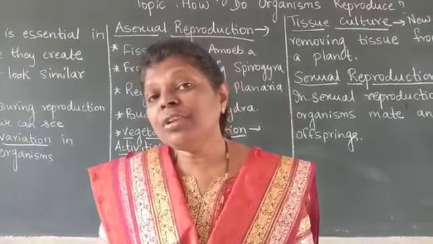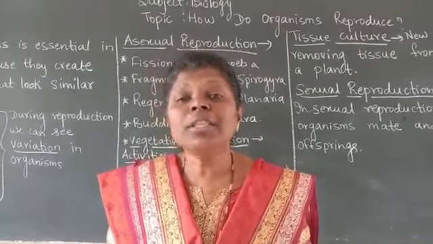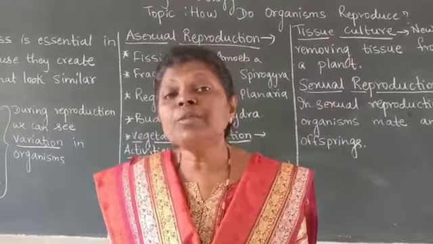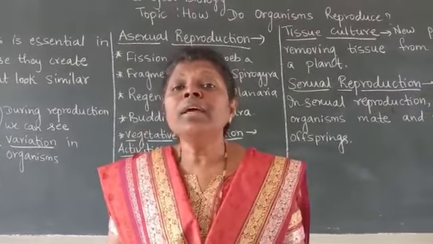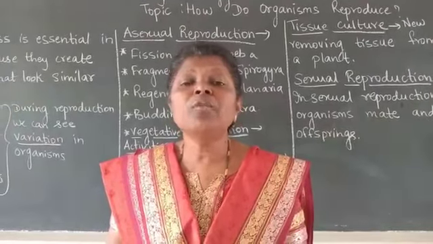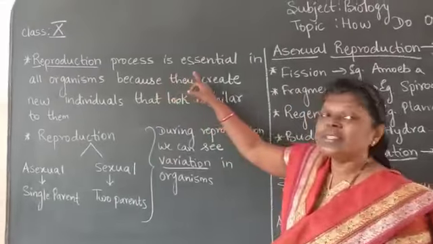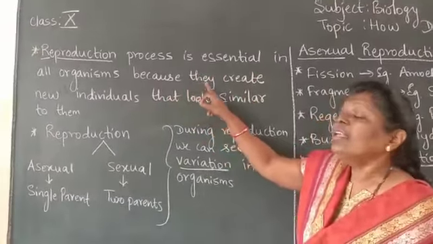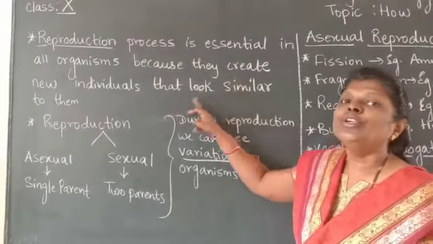And even children, we are seeing different types of organisms. Why? Because these organisms reproduce. If suppose these organisms do not reproduce, then what will happen? So slowly these organisms will die and their species will become extinct. So children, the reproduction process is essential in all organisms because they create new individuals that look similar to them.